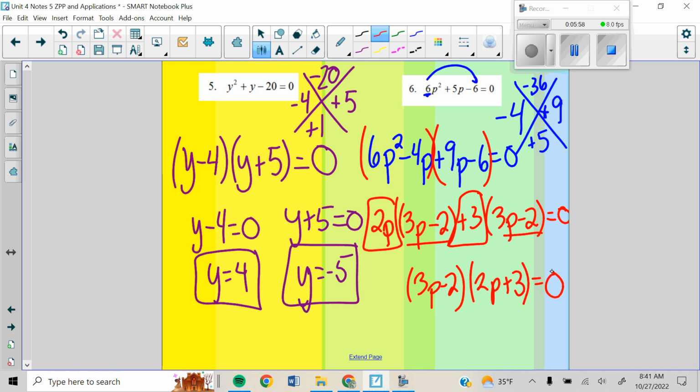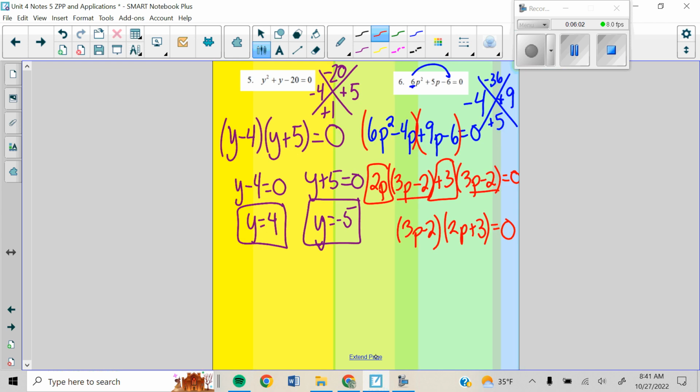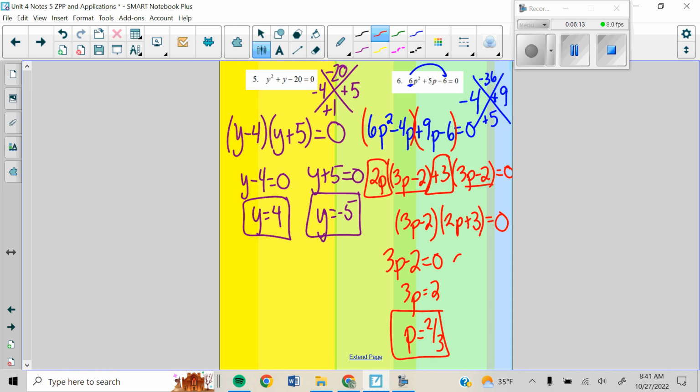Now we have our problem at part A times part B equals 0. So I'm going to set each of those parts equal to 0. And I end up with p equals 2/3. And 2p plus 3 equals 0, minus that 3 over and divide by 2, so I get negative 3/2. You could write that as negative 1.5.